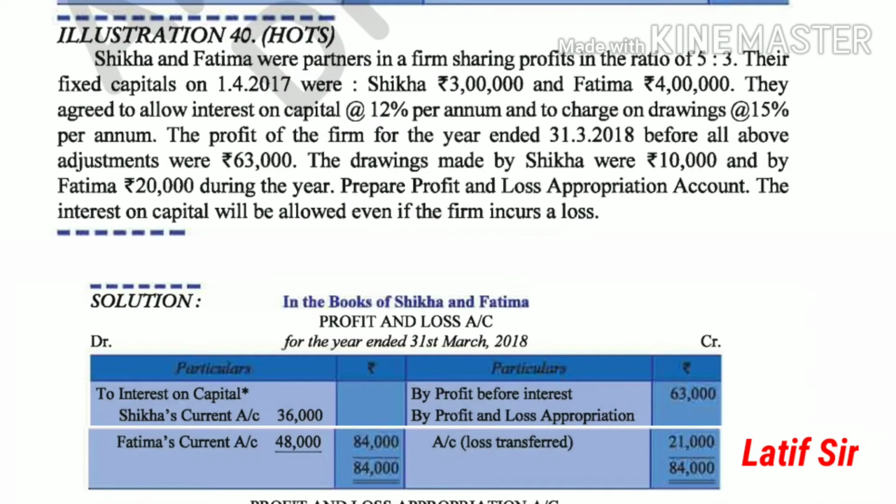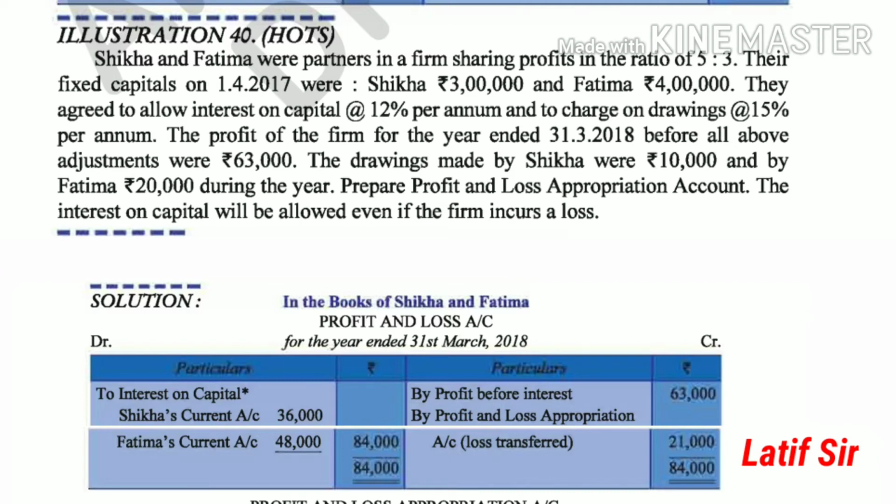Now see the next question. In this question, Shikha and Fatima are partners with a profit sharing ratio of 5:3. Their fixed capital is given: Shikha has invested 3 lakhs while Fatima has invested 4 lakhs. They have agreed to allow interest on capital at 12% per annum and charge interest on drawings at 15% per annum. The profit for the year ending 31st March 2018, before the above appropriation adjustments, is 63,000. Drawings made by the two partners are given: Shikha 10,000 and Fatima 20,000.